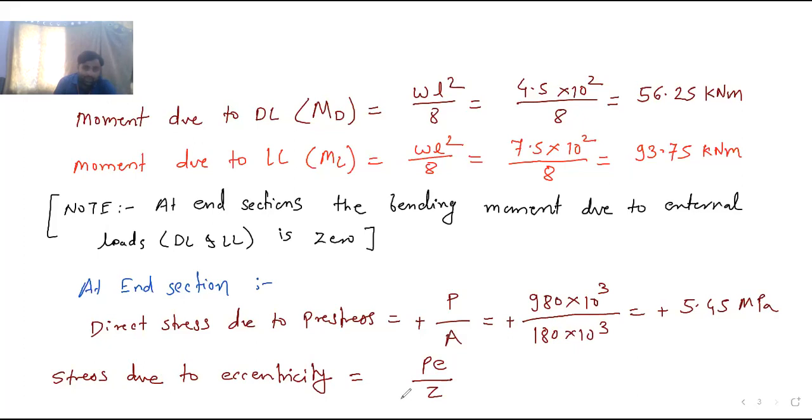Now we need to decide whether it is plus minus or minus plus. Don't memorize it, I have told you. It can be either minus plus, or plus minus. It may be minus at top and plus at bottom, so at top it may be tensile and at bottom compressive, that is minus plus, or the other way: at top plus compressive, at bottom minus tensile.